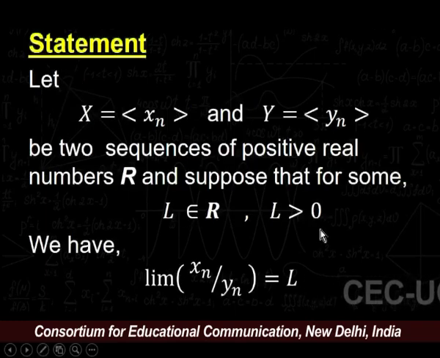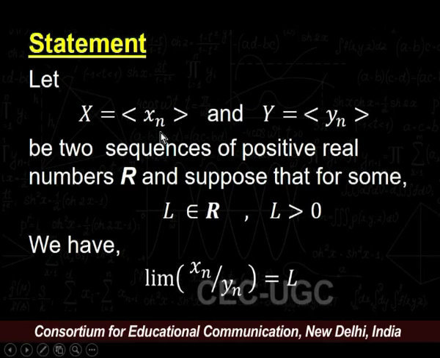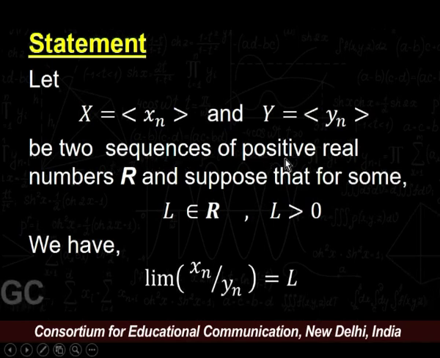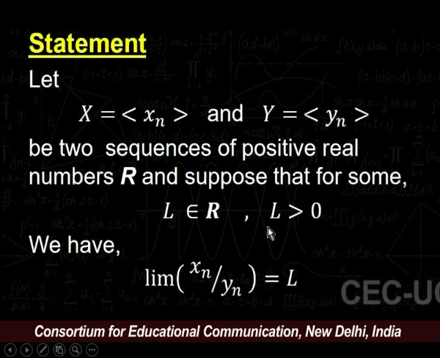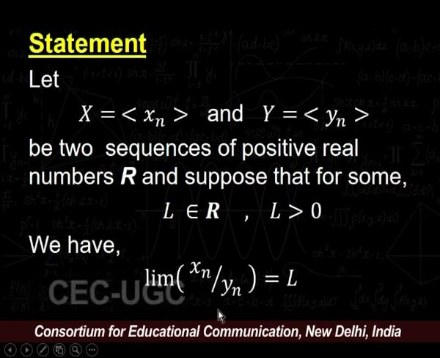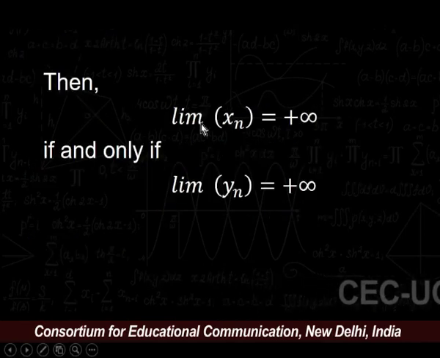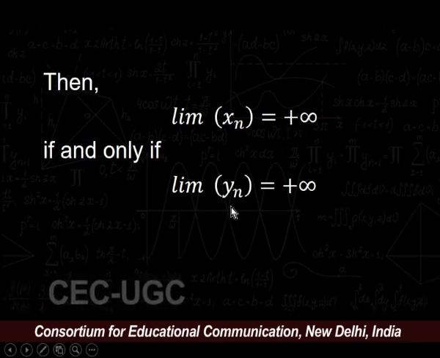Now, moving towards our next result. The statement of the next result is: let x = (x_n) and y = (y_n) be two sequences of positive real numbers, and suppose that for some L belonging to R with L strictly greater than 0, we have limit of x_n upon y_n is equal to L. Then we must have limit x_n is equal to plus infinity if and only if limit of y_n is equal to plus infinity.